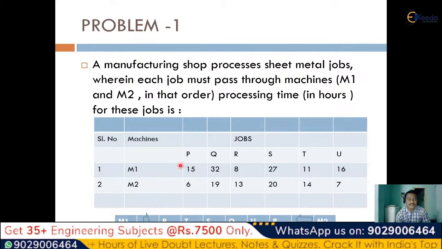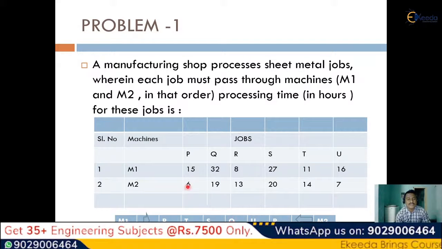If it is present in this part, or machine 1, then it will be coming in this order from machine 1 to machine 2, from left to right. But if it is present in the lower part, or machine 2, then it will be coming from this part to this part, or from right to left.